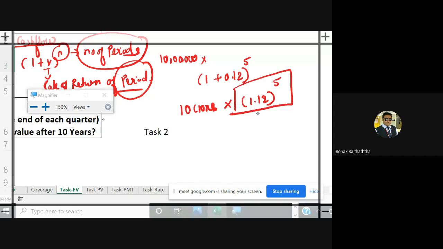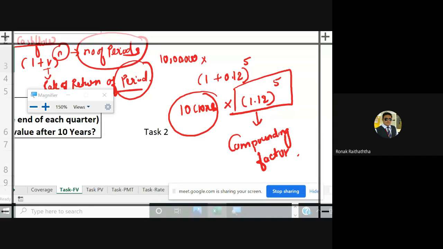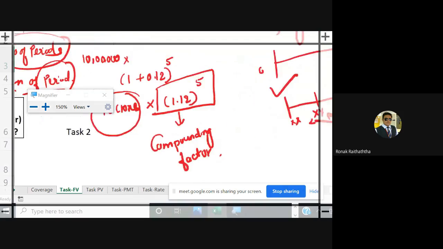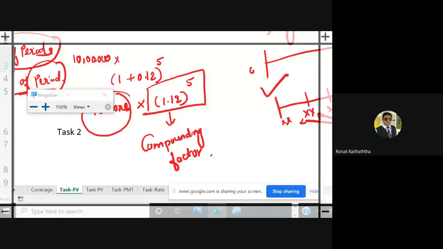Now this is called the compounding factor. And you multiply the compounding factor with the present value, you get the future value. So how do you solve 1.12 raised to 5? Some people would be like, sir, if there would be 20 or 30 in the power, then how will we solve it? We have got the shortcut key, do not worry. Even if you are solving it manually through the calculator, it's pretty easy to understand.